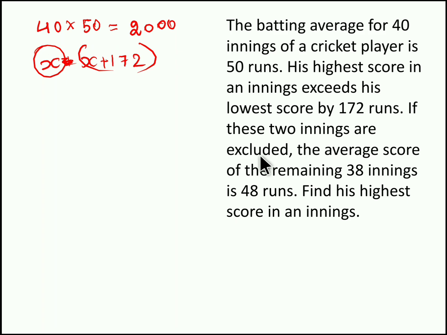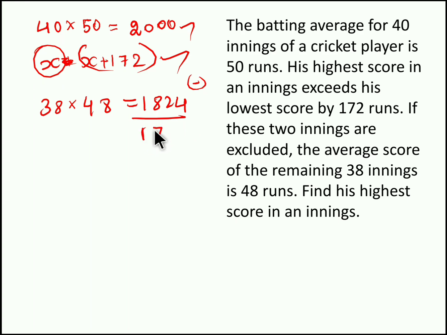If these two innings are excluded, the average score of the remaining 38 innings is 48 runs. So if we exclude these two scores, then in the remaining 38 innings their average is 48. So 38 into 48 we get 1824 runs. So when you subtract 1824 from 2000, we get 176. So this 176 is nothing but the remaining two innings score. So X plus X plus 172 is 176. So 2X equal to 4, X equal to 2 runs.